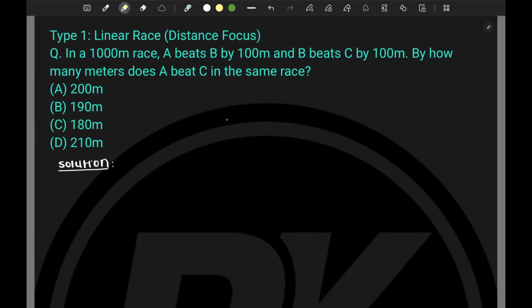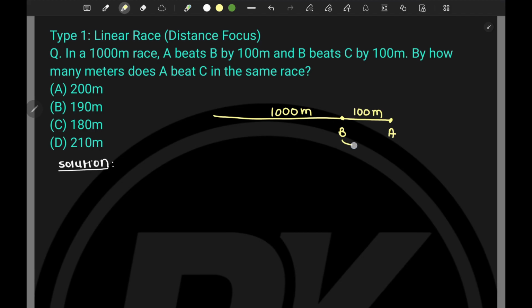It is saying that it is a 1,000 meter race, and A beats B by 100 meters. So when A reaches this end, B is somewhere here, lagging behind by 100 meters, and B beats C by 100 meters. Some students will make a mistake and mark C somewhere lagging 100 meters behind B. That is not actually correct.